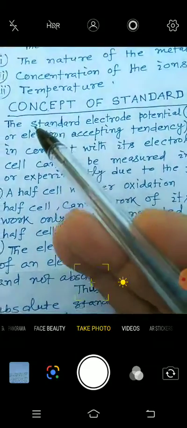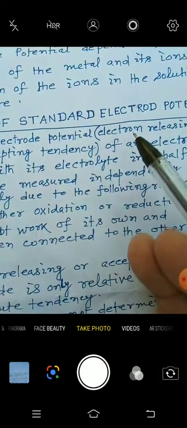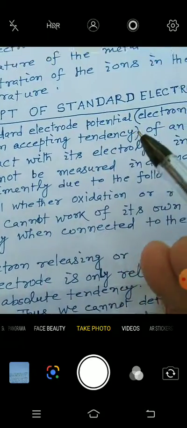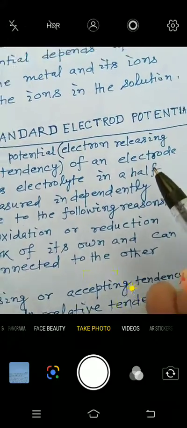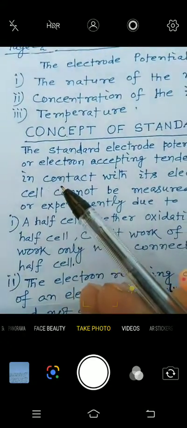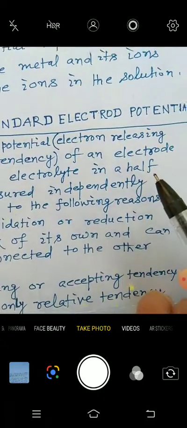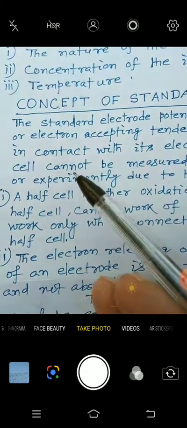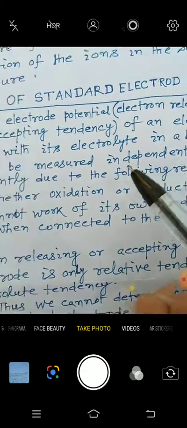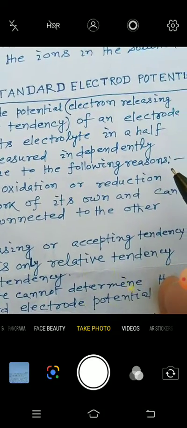The fact of electrode potential says that the standard electrode potential, that is, the electron releasing or electron accepting tendency of an electrode in contact with its electrolyte in a half cell, cannot be measured independently or experimentally due to the following reasons.